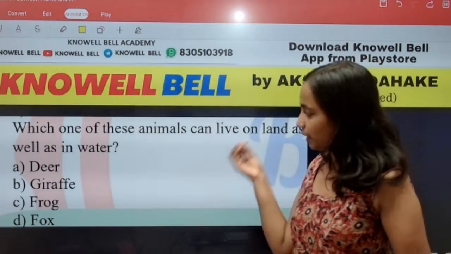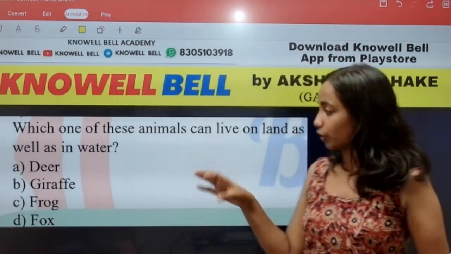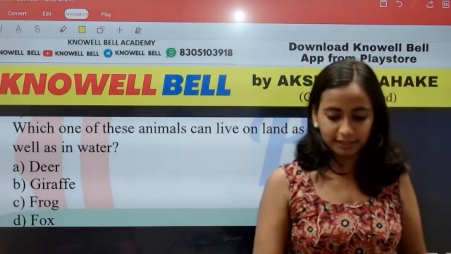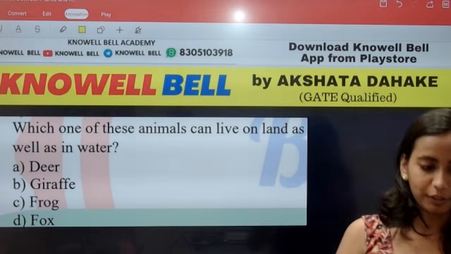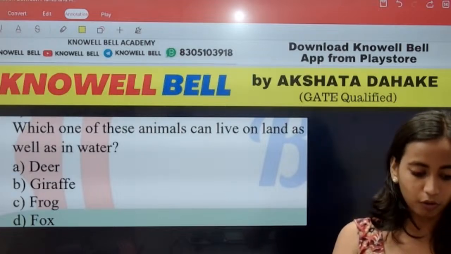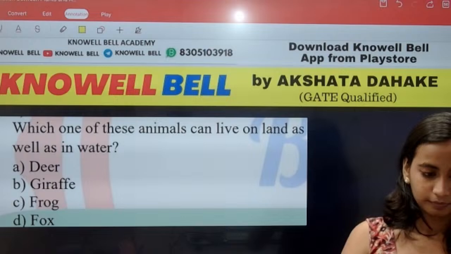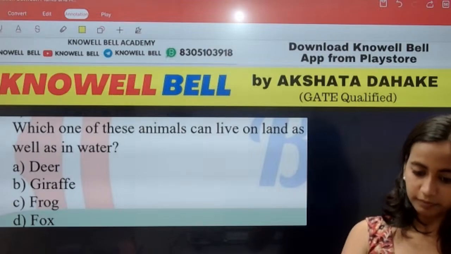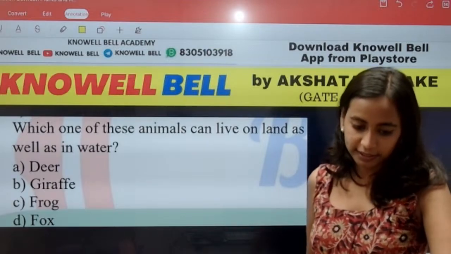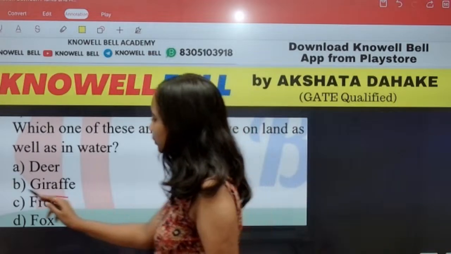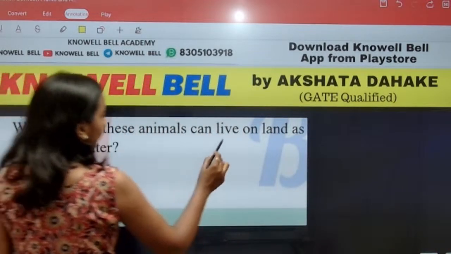इनमें से कौन सा animal land पे भी रह सकता है and it can live in water as well? Deer, giraffe, frog or fox? What is the right answer? Quickly provide your answer. Correct, Bhavya gave the answer correctly. Good. Frog. Frog is an organism you have to keep in mind that can live on land as well